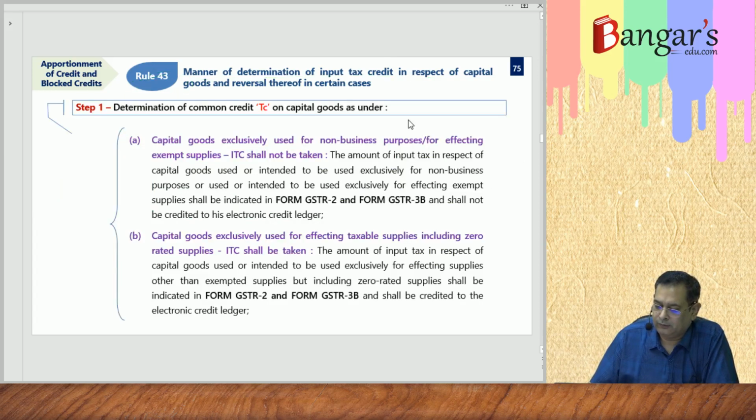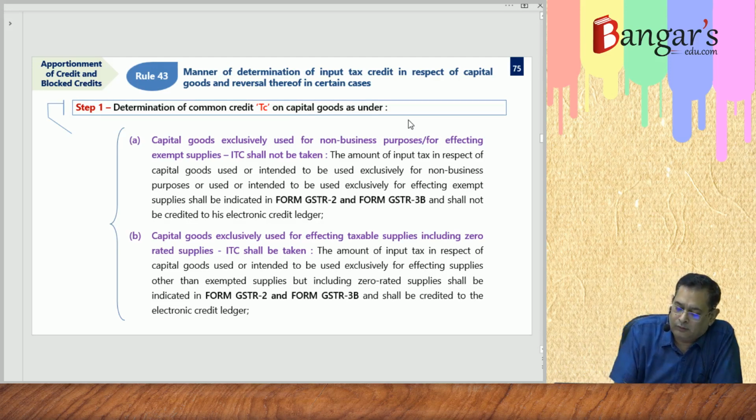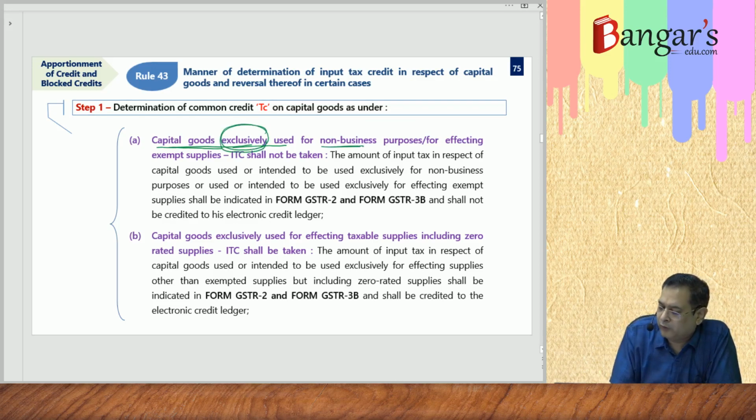So now we will be discussing. Step 1 is determination of common credit, that is TC, on capital goods. We have to find out TC on capital goods. Now 43(1)(a) is stating what? Capital goods exclusively used for non-business purpose or for effecting exempt supplies, ITC shall not be taken.